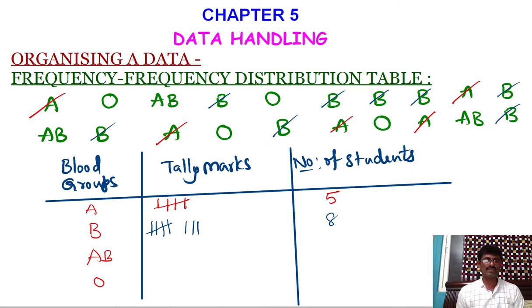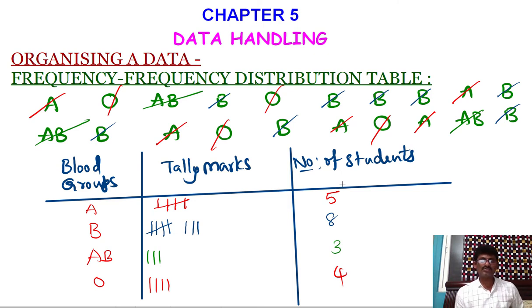Now let us go to AB. How many ABs are there? 1, 2, 3. So put 3 vertical bars here and write 3 here. Now how many O's are there? You see 1, 2, 3, 4. So put 4 vertical bars like this and write 4 here.